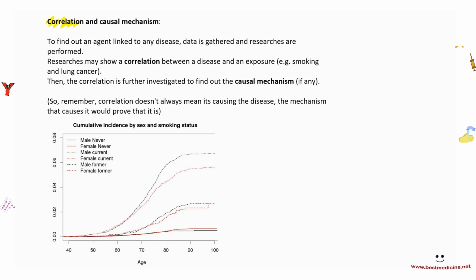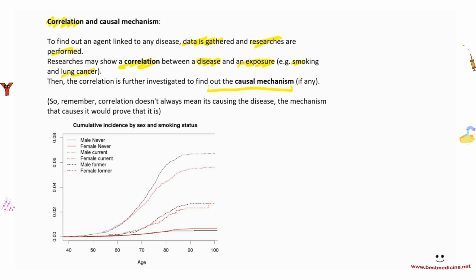Now, to prove that it is actually the smoking that is causing the disease instead of something else, we will have to do some research and find out the causal mechanism. Remember, correlation does not always mean causation. To find out an agent linked to any disease, data is gathered and research is performed. Researchers may show a correlation between a disease and an exposure, for example chronic bronchitis with smoking, or smoking with lung cancer. Then the correlation is further investigated to find out if it is actually causing the disease or if there is some other causal mechanism. So remember, correlation doesn't always mean it's causing the disease. The mechanism that causes it would prove that it is. Okay?